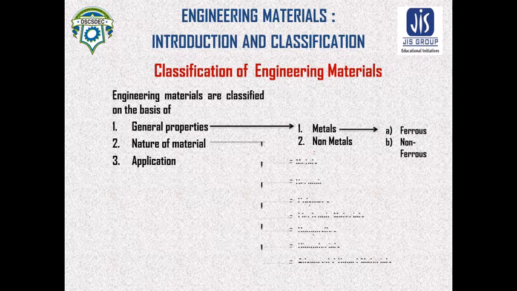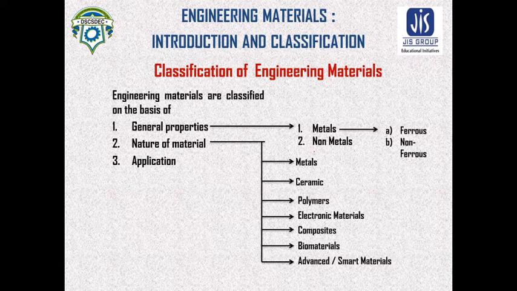Now, as per the nature of the materials, engineering material is divided into metal, ceramic, polymer, electronic material, composite, and biomaterials and advanced or smart materials.